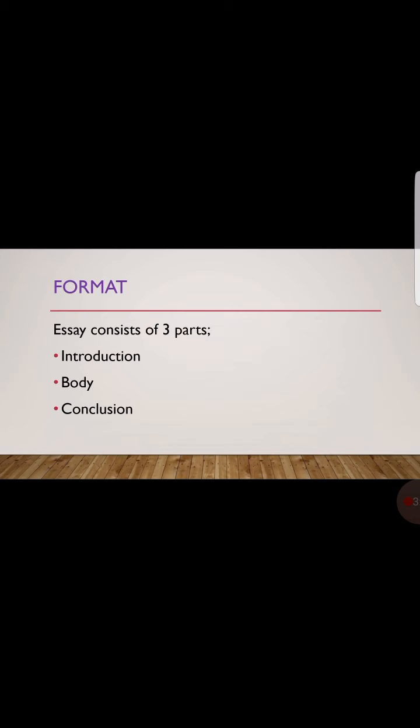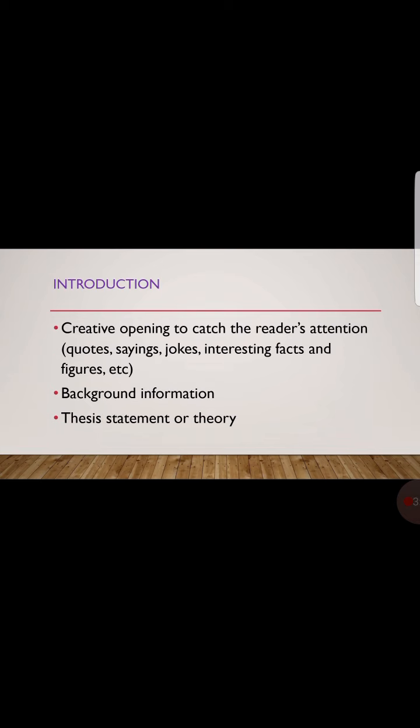Now comes essay writing. First of all, I am going to again repeat the format to write an essay. As I have explained in my previous videos, an essay consists of 3 parts: introduction, body, and conclusion. First of all, introduction. I will explain it in a much more comprehensive way. Creative opening to catch the attention of readers.